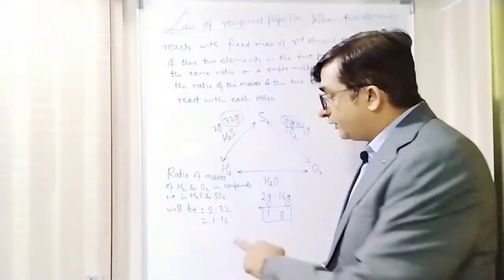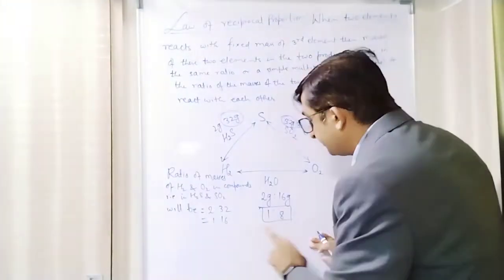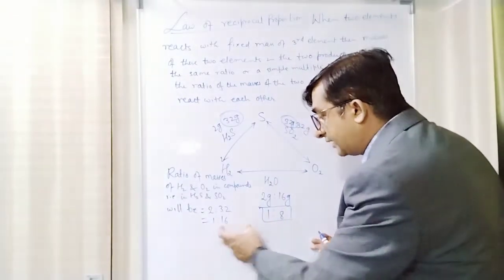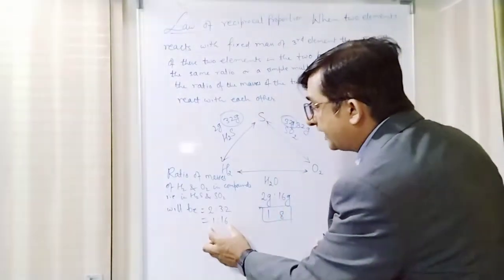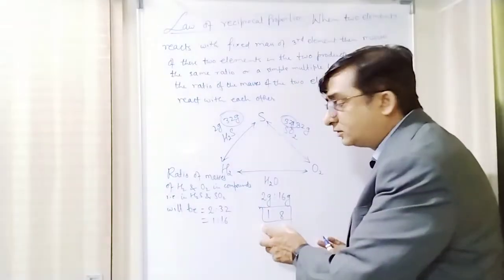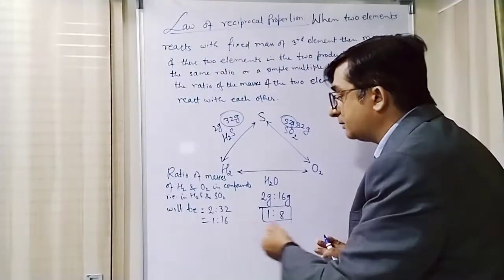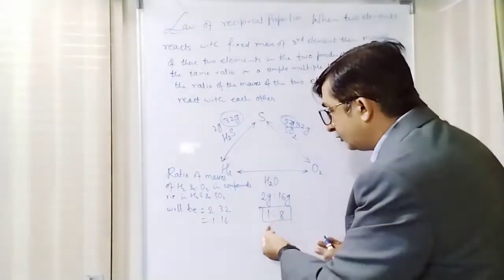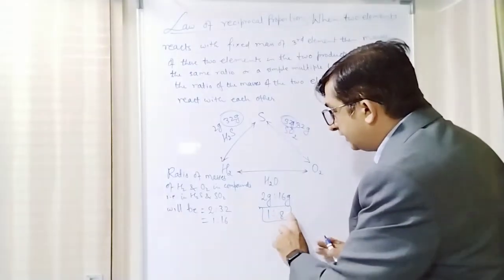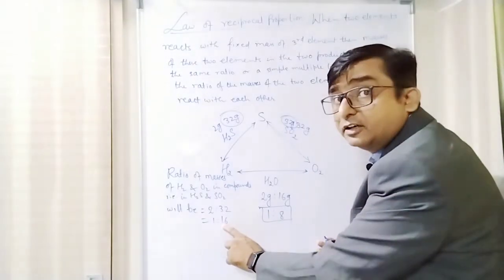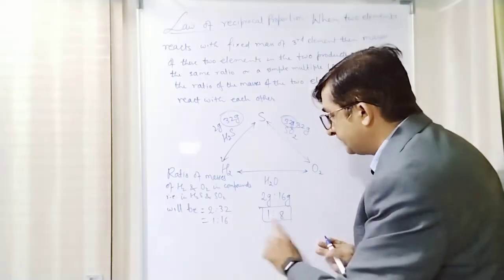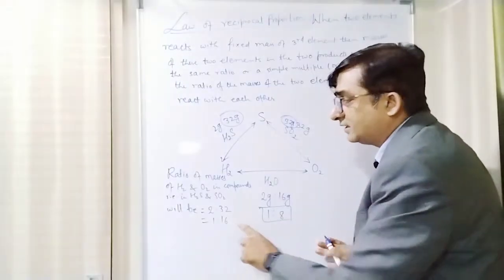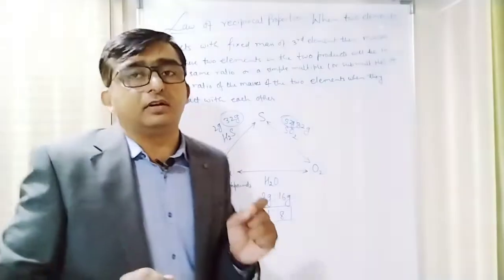Sometimes it may come as the same ratio, 1:8 in this also, 1:8 in this also. Sometimes it will come as a multiple. If you compare 1:16 and 1:8, the oxygen's mass is double, because here it is 8 and here it is 16. So it will be a multiple only.